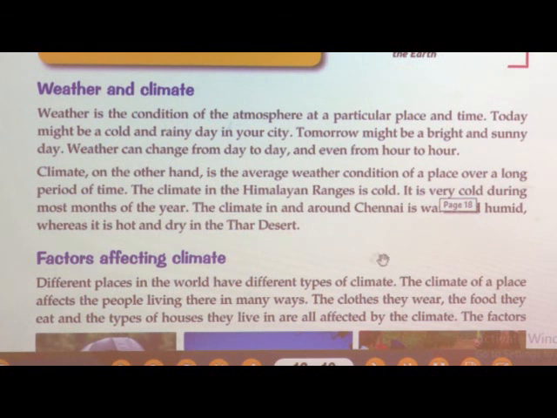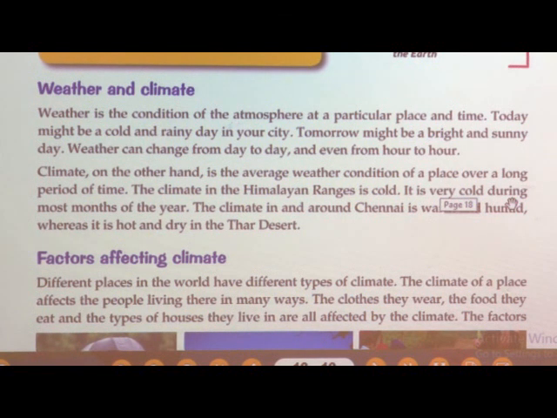Now, the climate around Chennai is warm and humid. Warm means we feel hot, and humid means it has some water content in the air, means the moisture in the air. It is wet. The moisture means the atmosphere is wet.